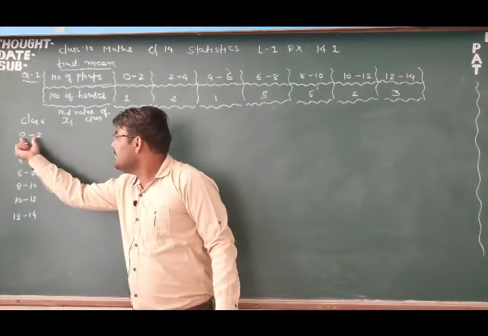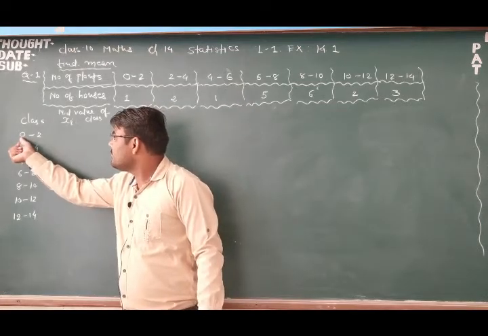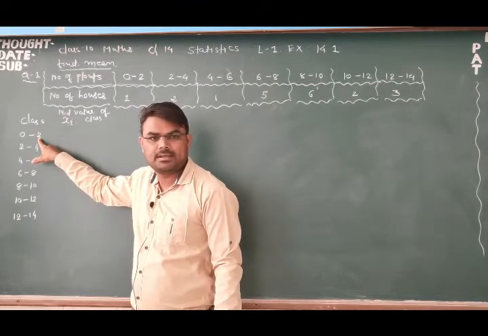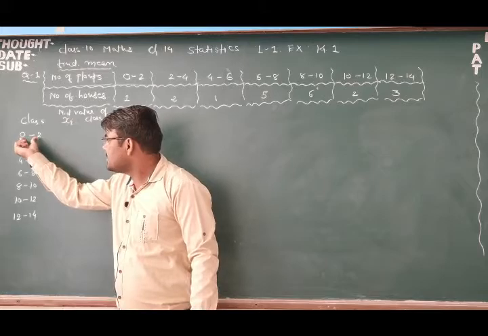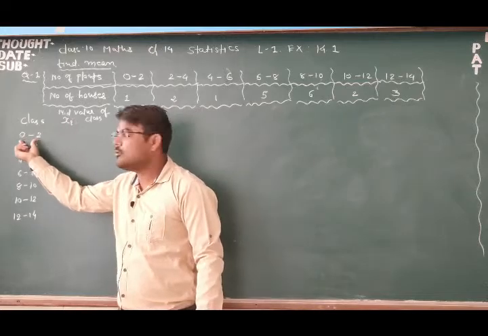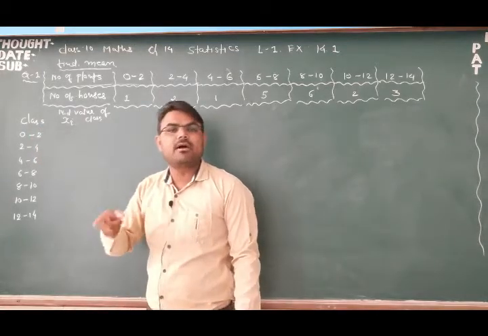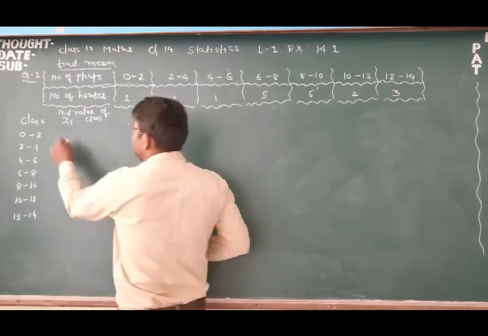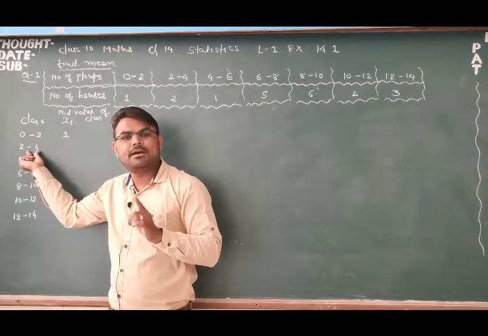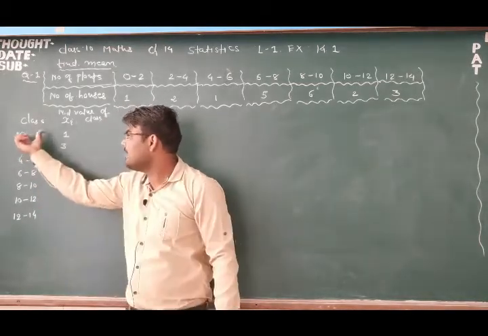जो क्लास है उसका मिड पॉइंट आपको यहां लिखना है. तो वो कैसे करेंगे? देखिए, this is called lower limit of the class, this is called upper limit of the class, right? So we will add both limits and divide by 2. It means we have to take the average of this class. It means 0 plus 2, that will be 2, and divided by 2, that will be 1, right? So we will write 1. Okay, 2 plus 4, 6, 6 divided by 2, that is 3. We will write 3. What we are doing? Just we are taking the average of this class.